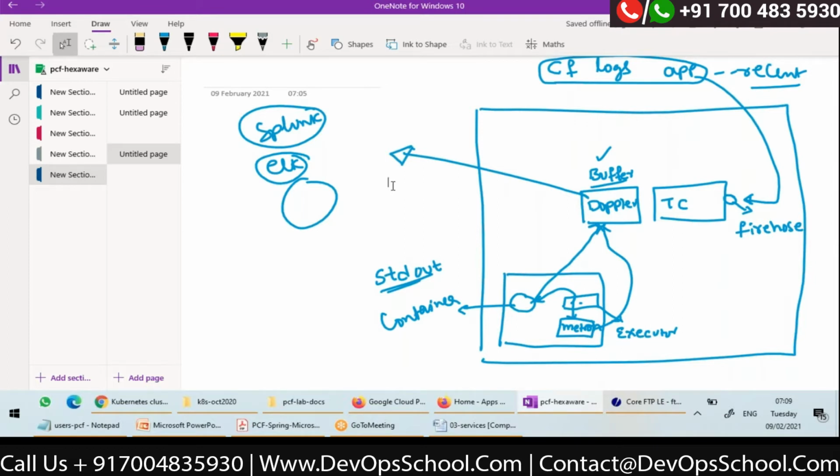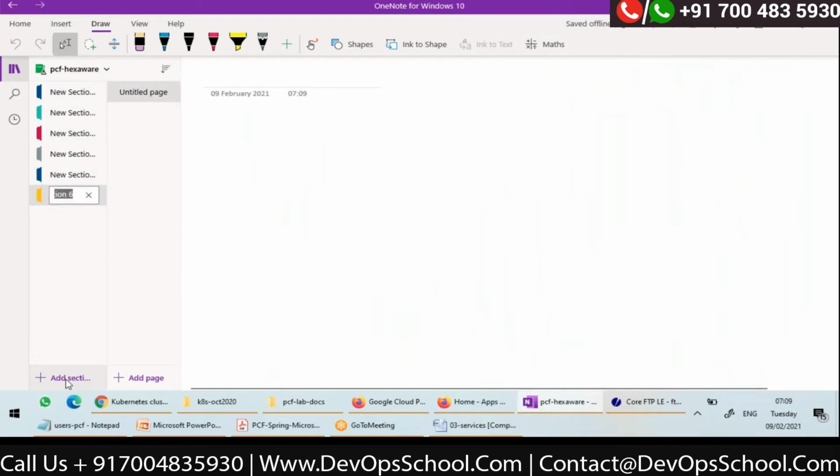And cf push and cf scale we did yesterday, I told you multiple times. But today the important topic is services. Very important topic, please concentrate. If you miss some of what I'm discussing right now, you'll be disconnected. Please concentrate for the next half an hour. You're fresh in the morning, right?